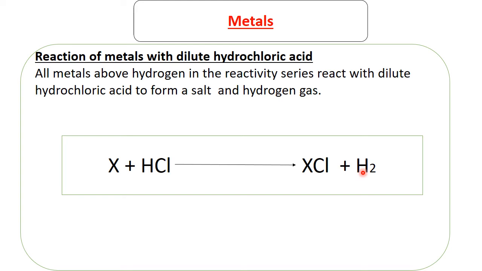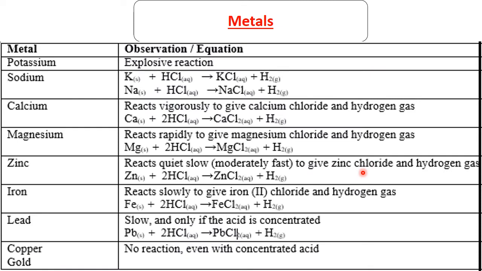One key factor we should note is all metals above hydrogen in the reactivity series react with the dilute hydrochloric acid to form a salt and hydrogen gas. The salt is the chloride. With that being said, let's take a look at the reactions. Potassium with the acid, it's explosive as expected. Even sodium, it is the same, and of course these are the equations which we expect. Calcium reacts vigorously to give calcium chloride, so expect this because calcium is reactive.